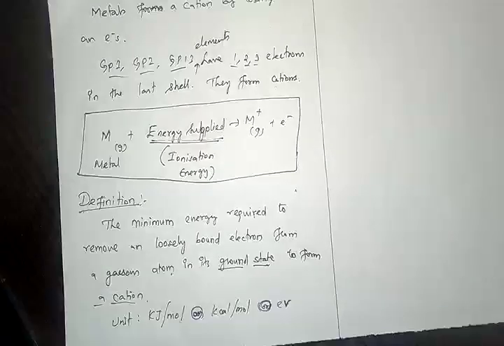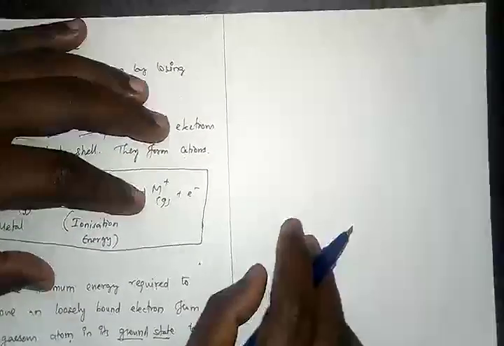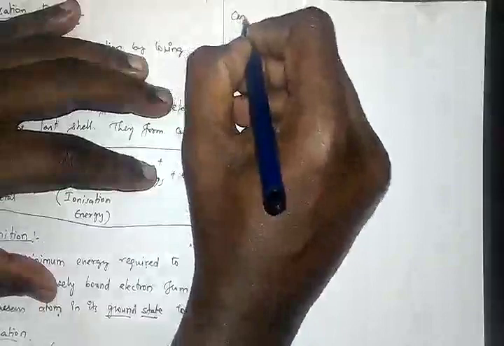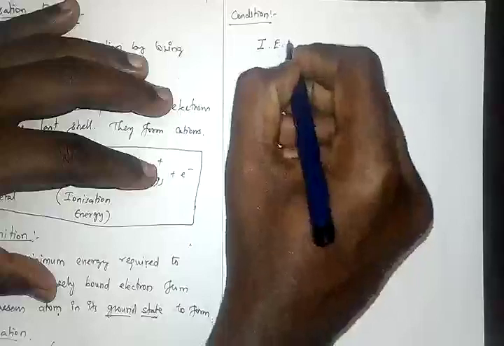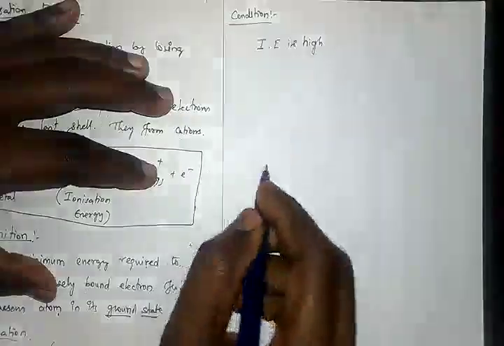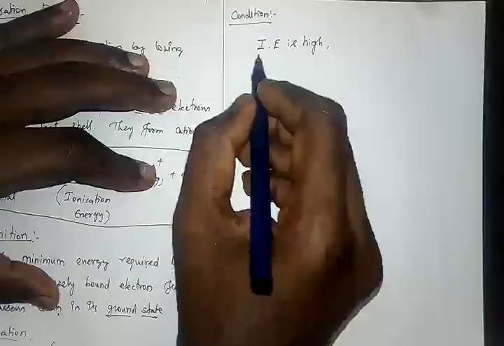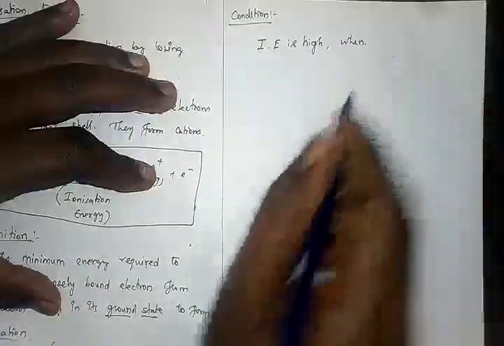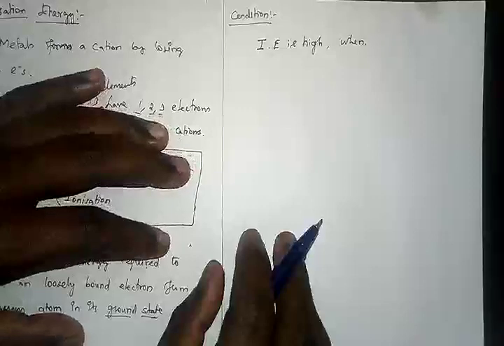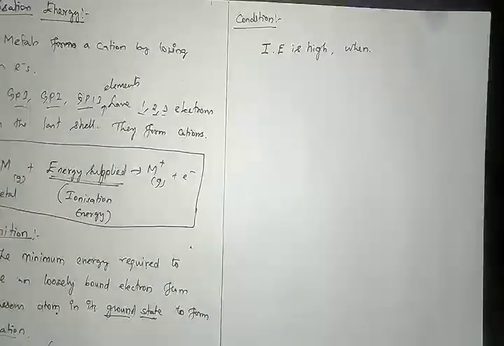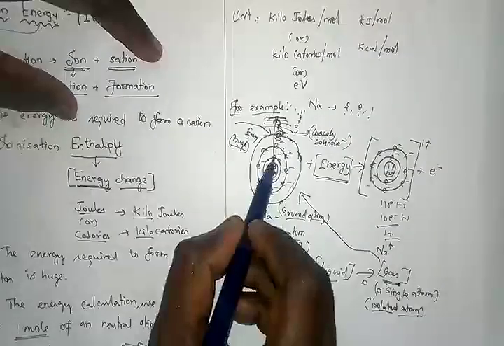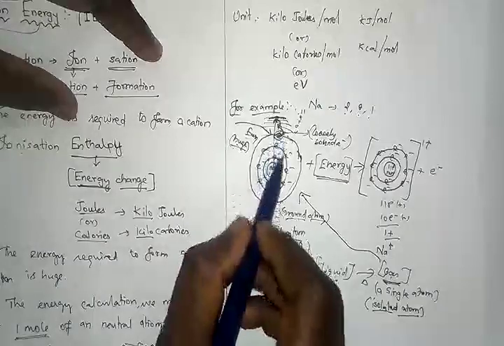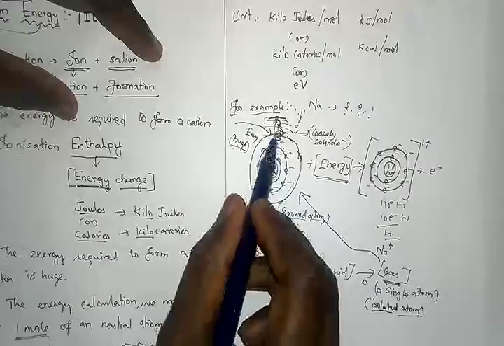And then next we will go to the condition. That means when the ionization energy will be higher. When? So the ionization energy is high when, let us talk about the distance between the nucleus. Now look at this. The electrons are present away from the nucleus, the force of attraction will be lesser. Am I right?